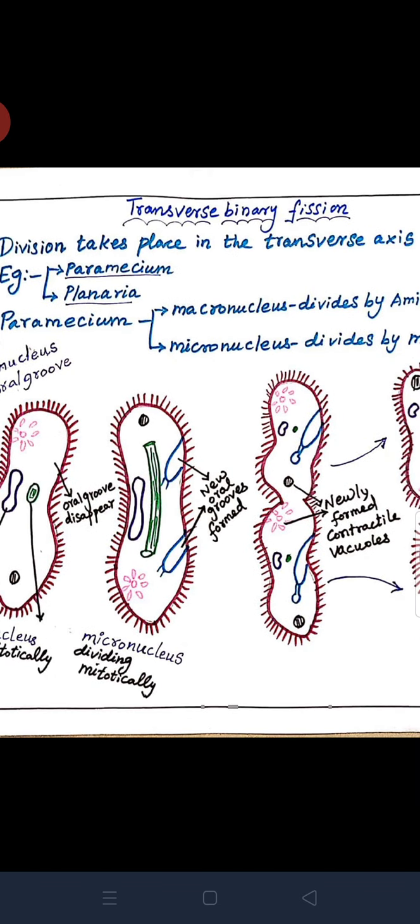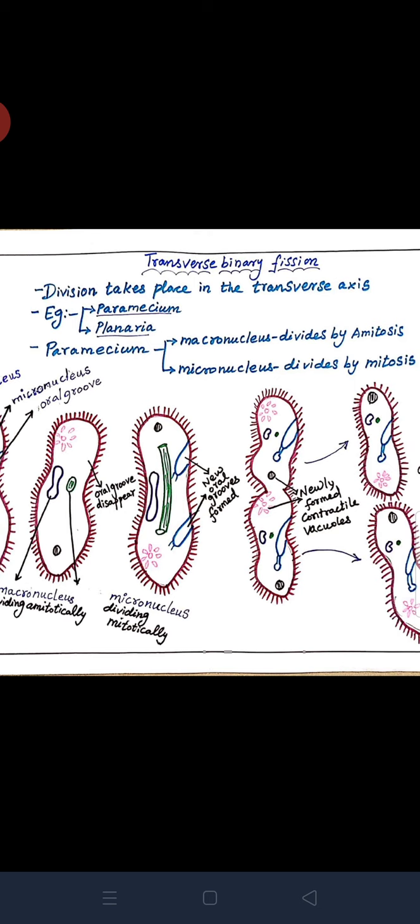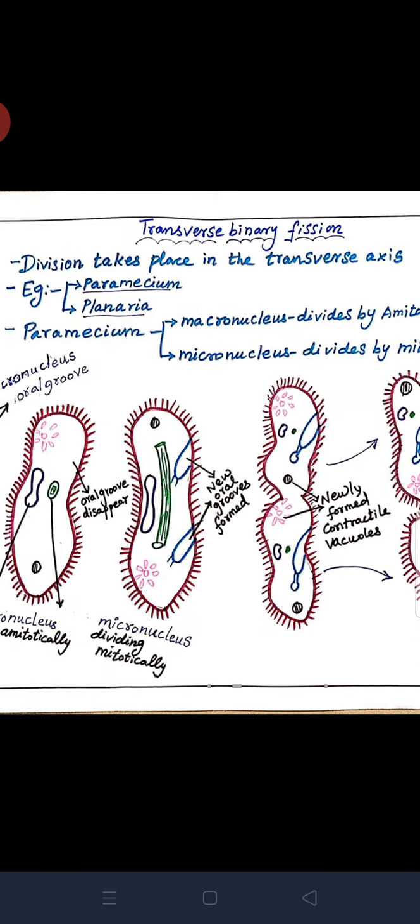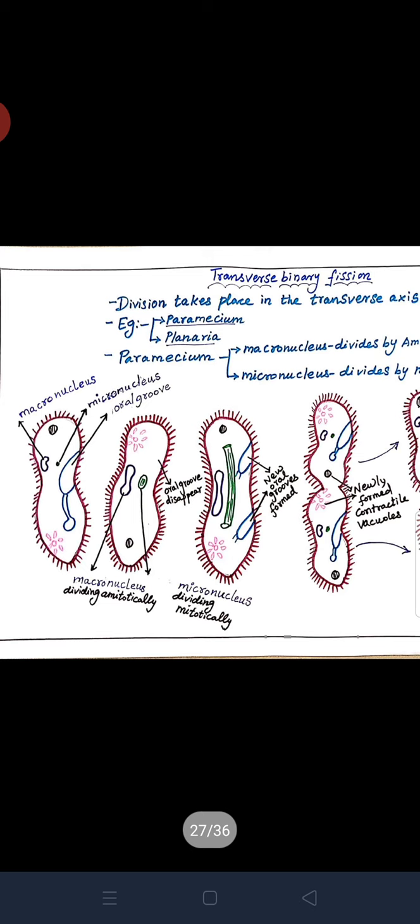Here we'll see the example Paramecium. Paramecium is actually a ciliated group of single-celled protista. It is a single-celled protist variety. They are widespread in freshwater, brackish water and marine environments.